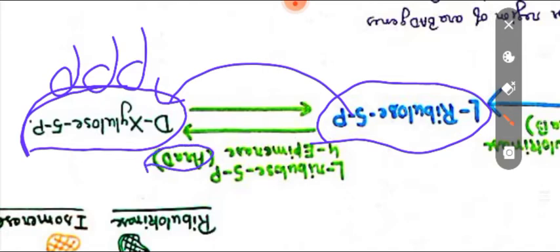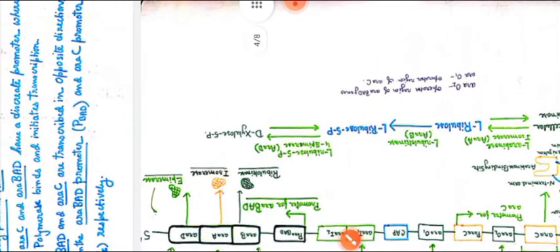The name of the enzyme is L-ribulose 5-phosphate 4-epimerase. So this enzyme is needed for conversion of L-ribulose 5-phosphate into D-xylulose 5-phosphate. So this was all about the enzymes.